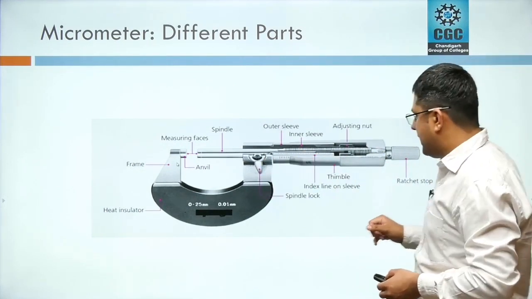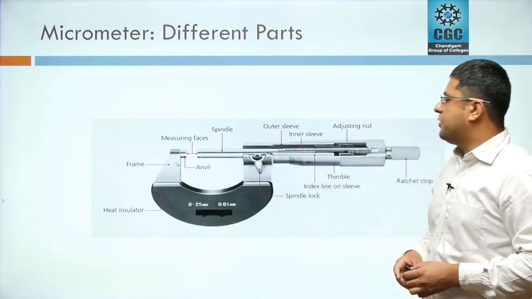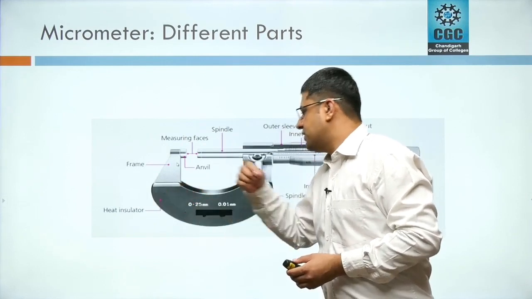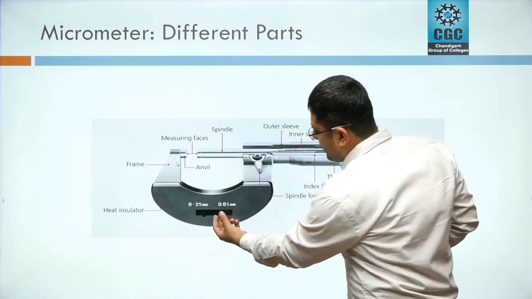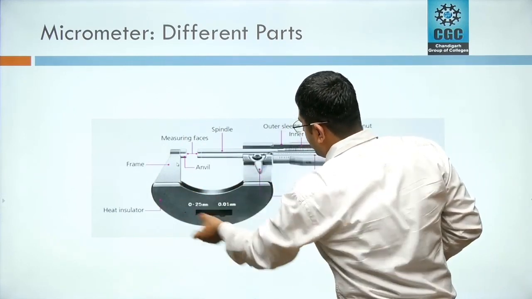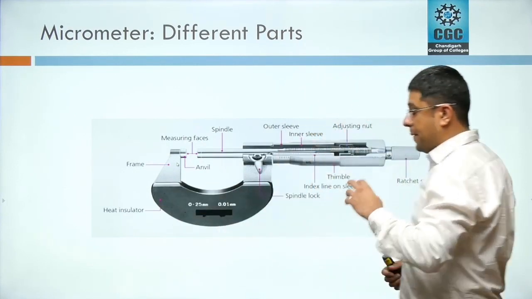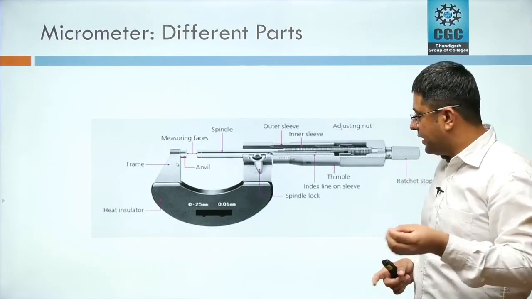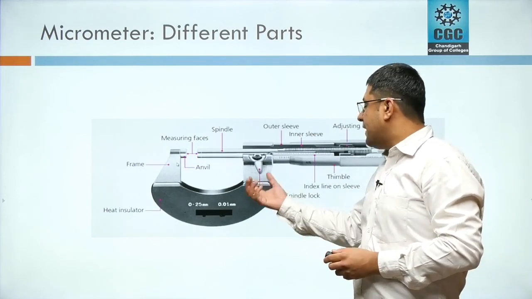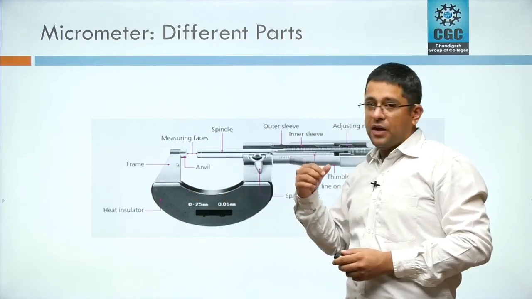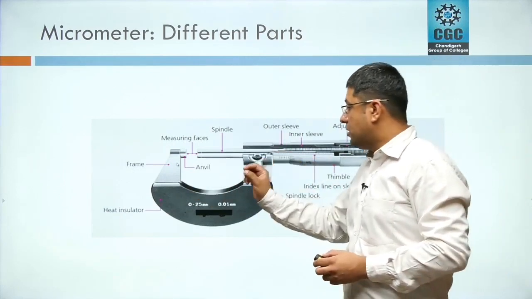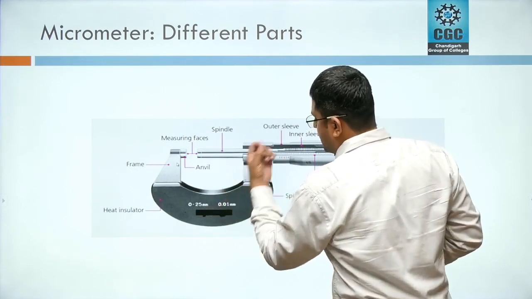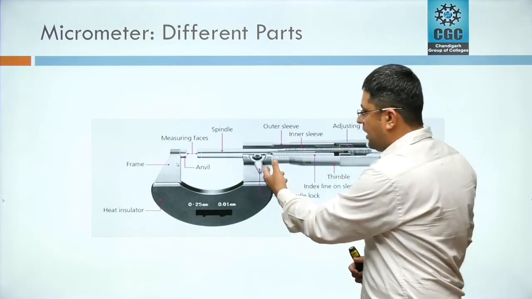The first part is this frame. This frame is made up of a steel and on the scale there is a heat insulation provided. Heat insulation क्या है? Basically एक हमने यहाँ पे प्लास्टिक की कोटिंग कर दी है on the SS. The purpose here is when user is using this device, जब वो अपने हाथ में इस डिवाइस को पकड़ता है, due to its body temperature there can be a expansion in the frame. उसकी वजह से जो measurements हैं वो disturb हो सकते हैं. So it is recommended to hold this device from this plastic base. It is not recommended to touch the metal part.